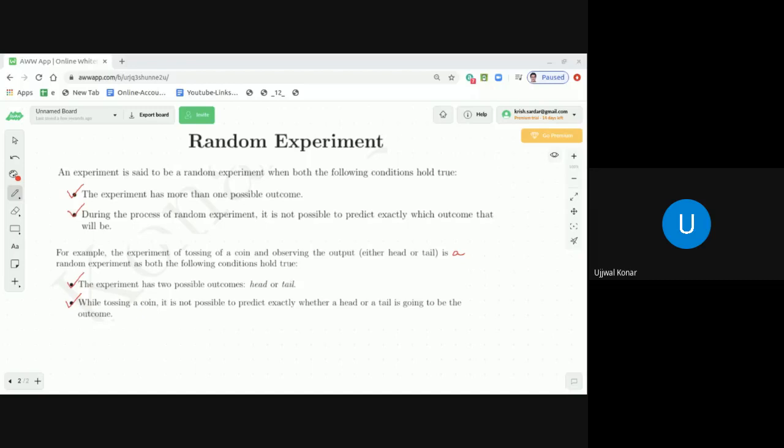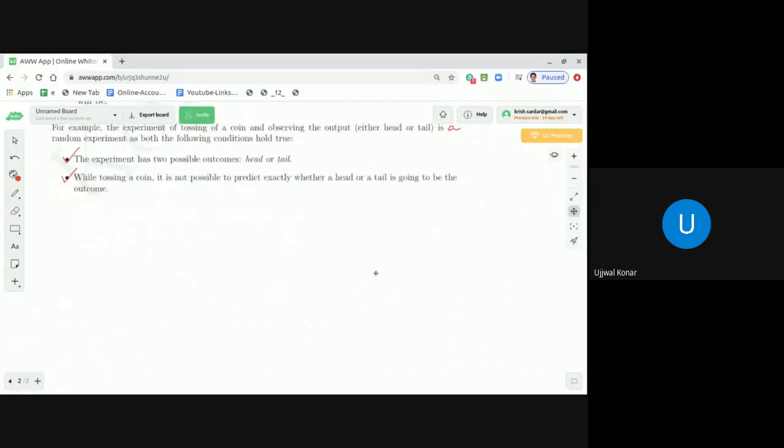Now the next terminology, dear students, is about the sample space, outcome, and event. These are very important to understand. If you know these terminologies well, then once you start solving problems, first you need to define them, and then it will be very easy for you to solve that problem.